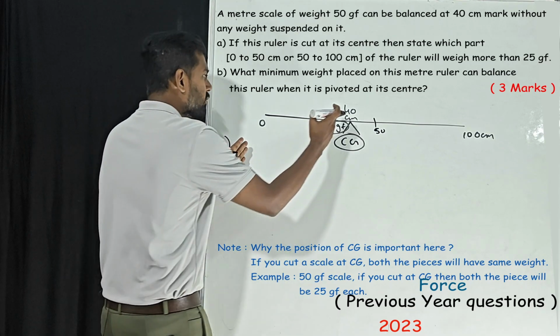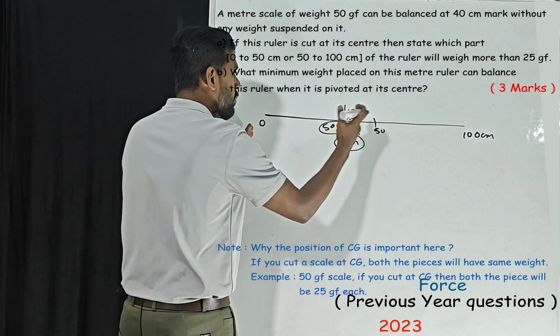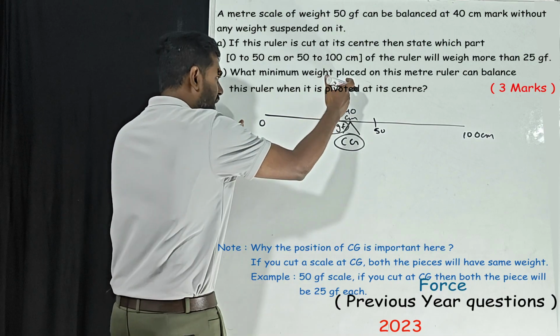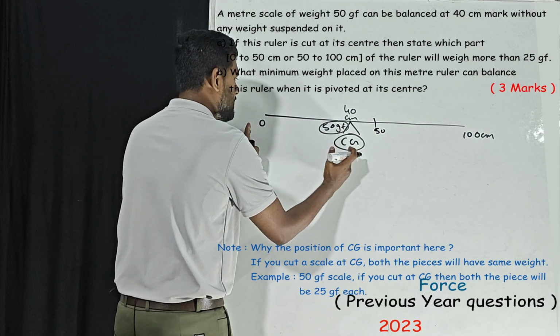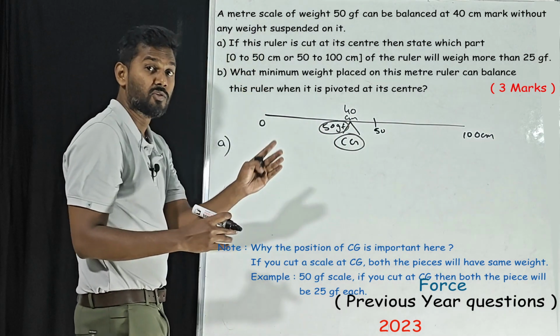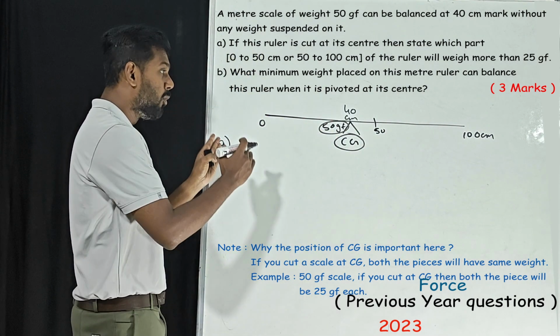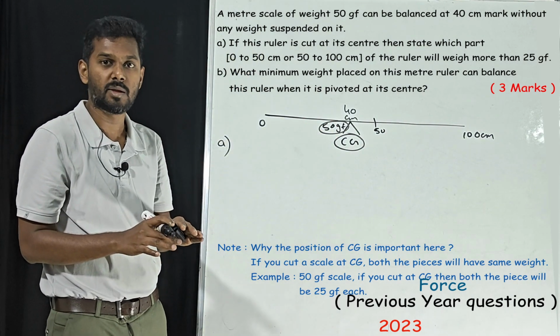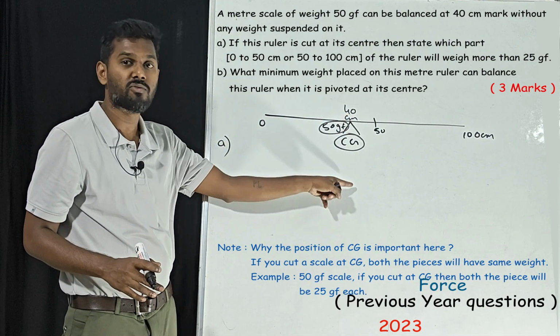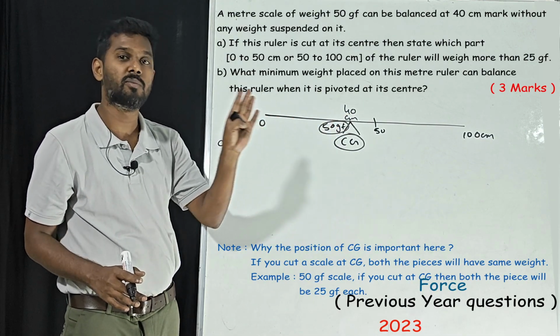If you cut exactly at 40, both sides, 0 to 40 and 40 to 100, will weigh the same even though the length is more, because the center of gravity is at 40.